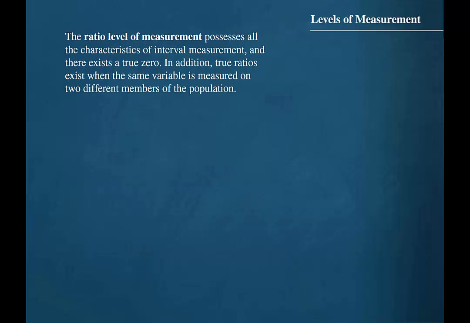The ratio level of measurement possesses all the characteristics of interval measurement, and there exists a true zero. In addition, true ratios exist when the same variable is measured on two different members of the population.